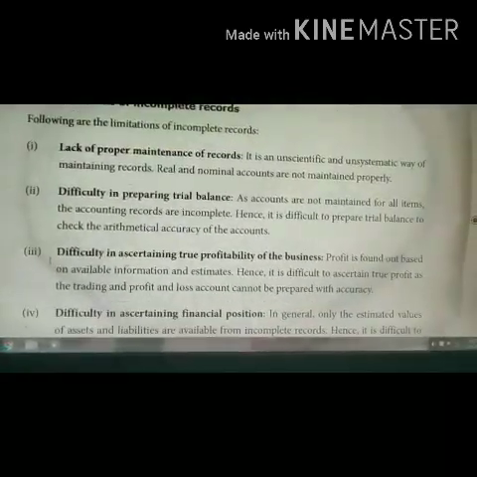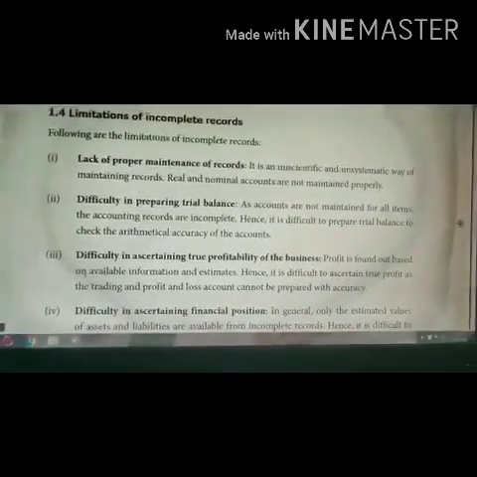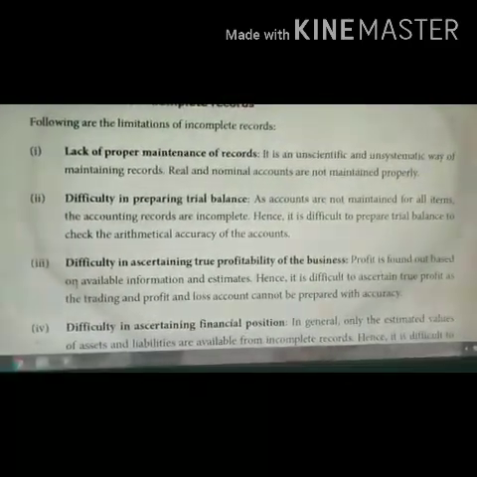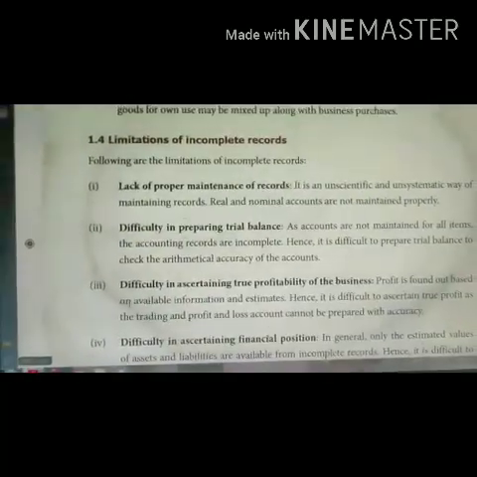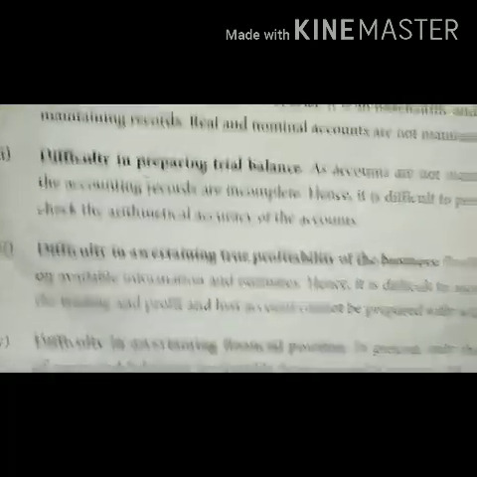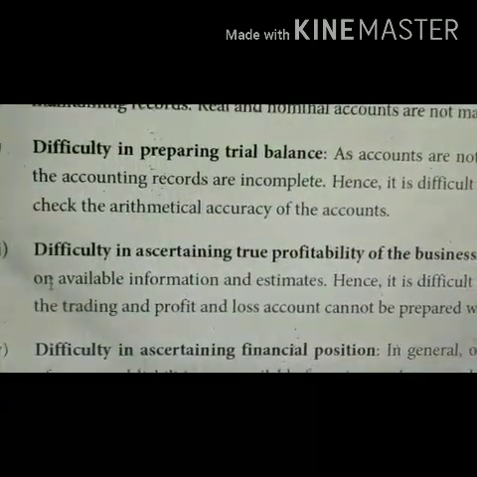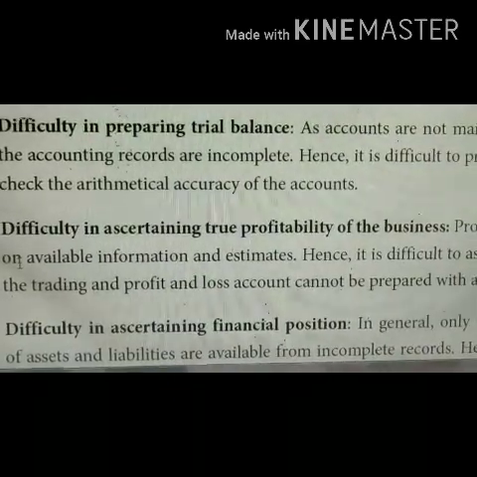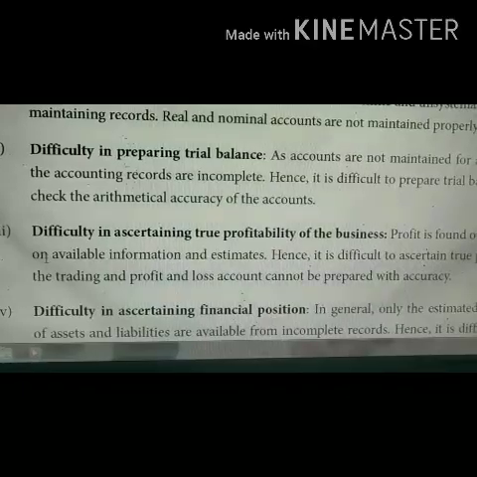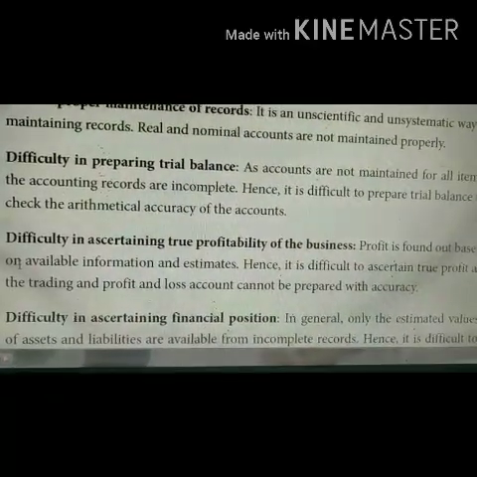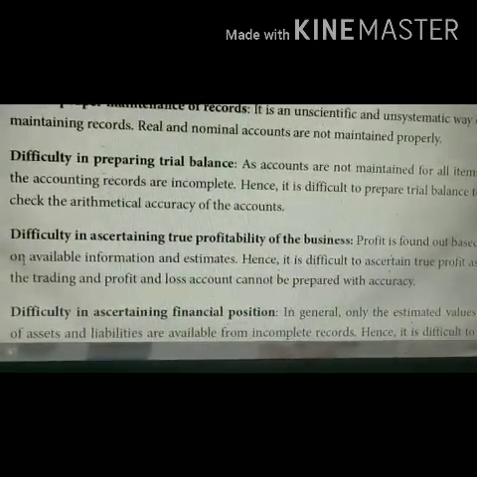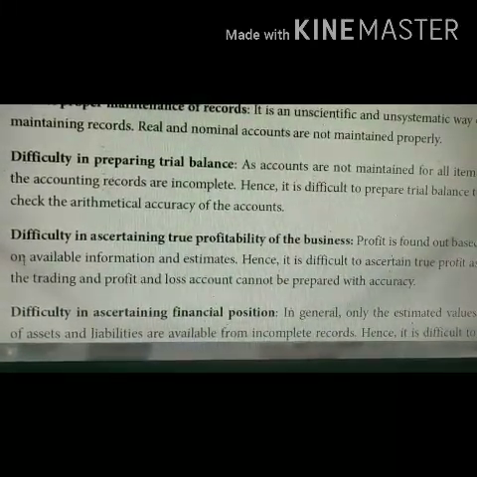Difficulty in ascertaining true profitability of the business. The profit is found out based on the available information and estimates. It is difficult to ascertain true profitability. It's not that it cannot be ascertained, but we may not know the accurate profit or loss. It cannot be prepared with accuracy. It can only be a mere estimate.